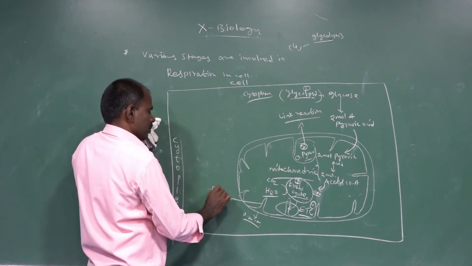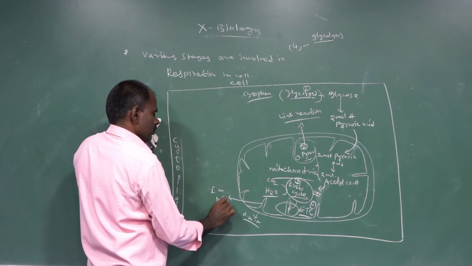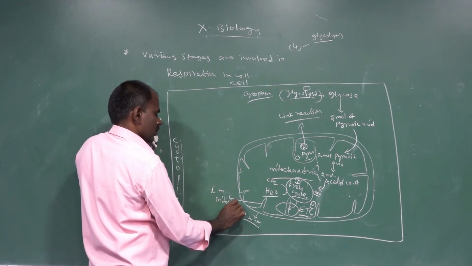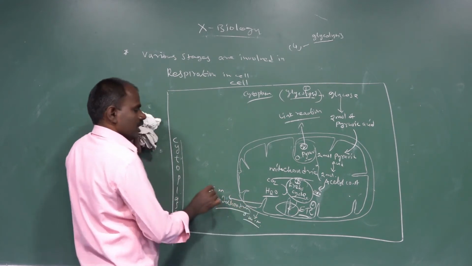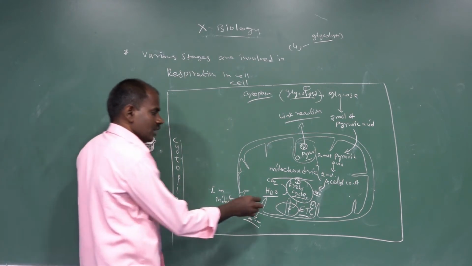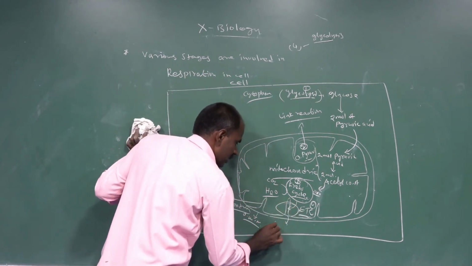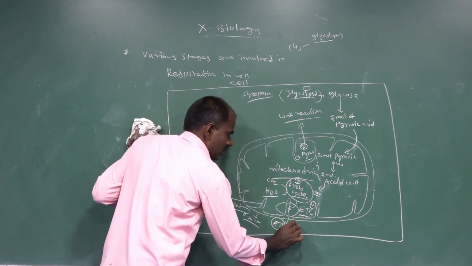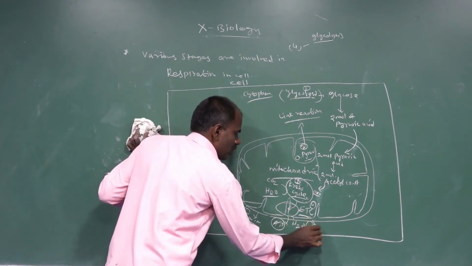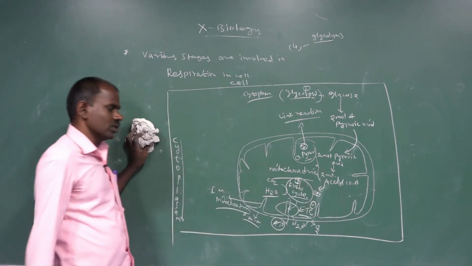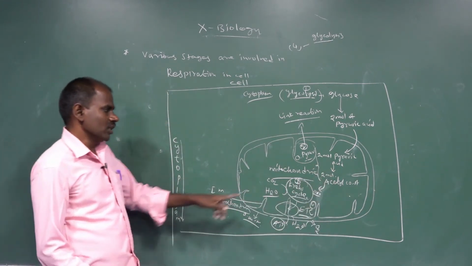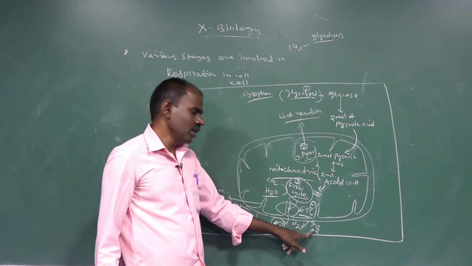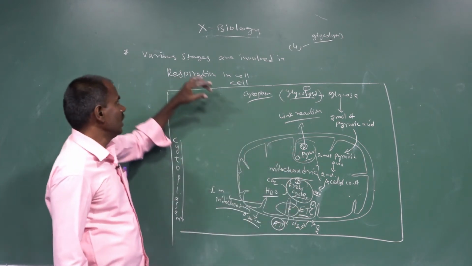From the electron transport system, ATP is released. At that point water molecules are reduced and oxygen is released.